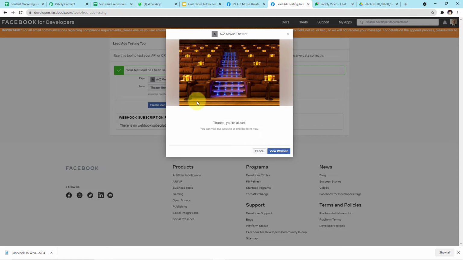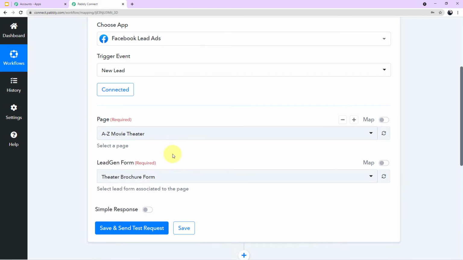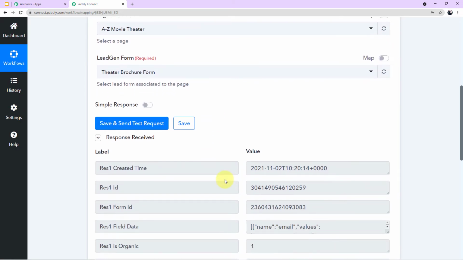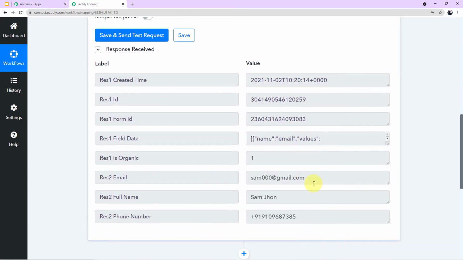Now let's go to our Pabbly Connect account and we will see how we can capture the details of our customer there. Okay guys, come to your workflow. Now click on save and send test request and we will wait for the responses. We will see if the responses have been successfully captured. Yes, you can clearly see the responses have been successfully captured. You can see the email ID, the name and the number which we have entered. So guys, we have successfully integrated our first application with Pabbly Connect.